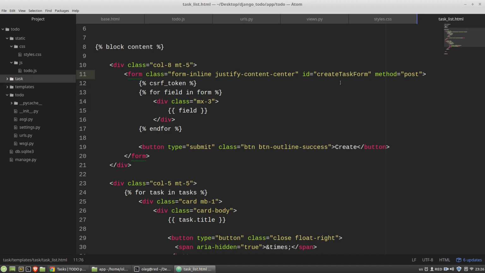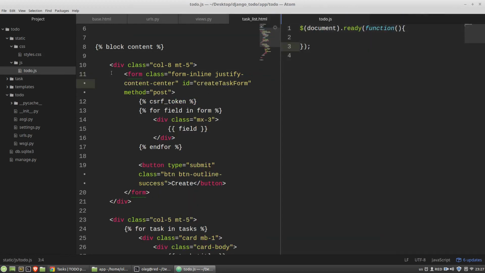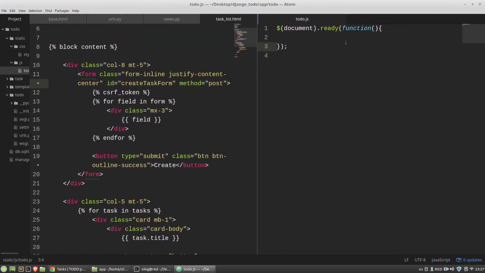I've got the ID of the form, and now I can use the serialized method. So in the todo.js file, I'm defining the handler of the onClick event for the create button.